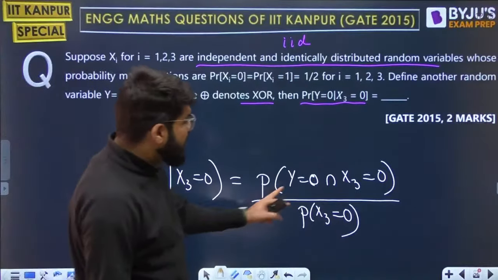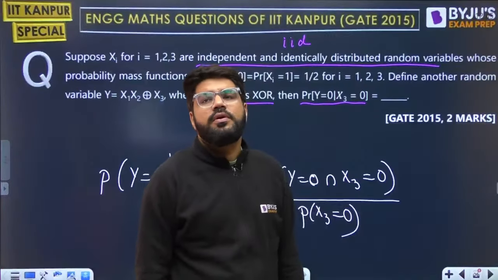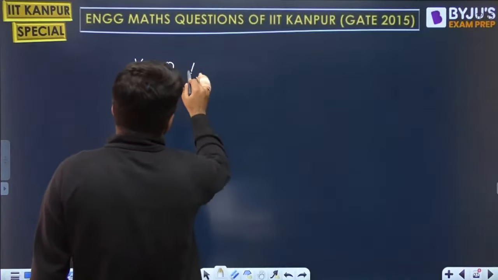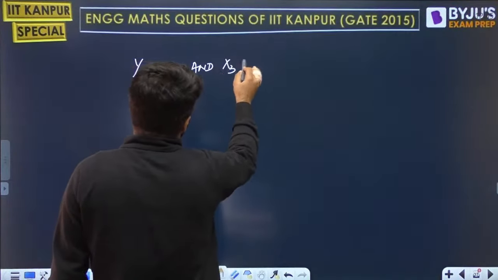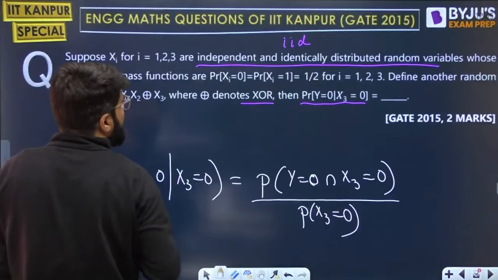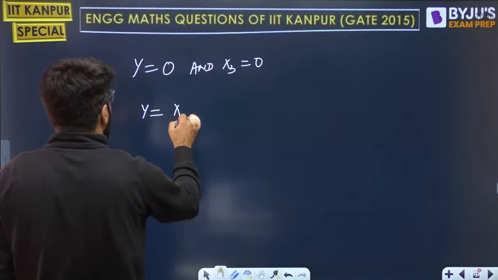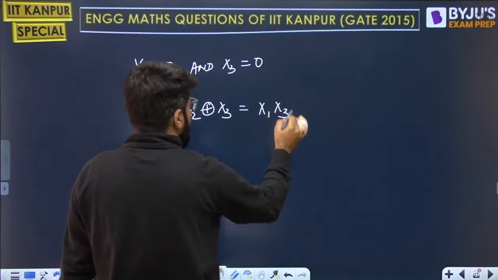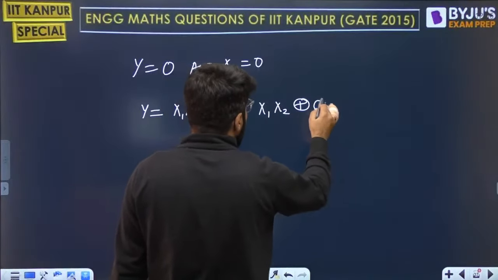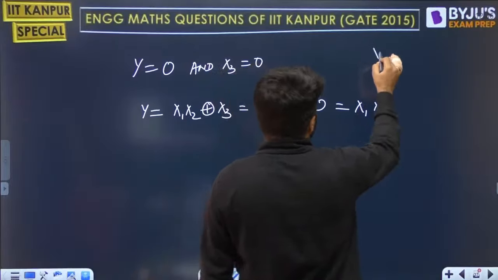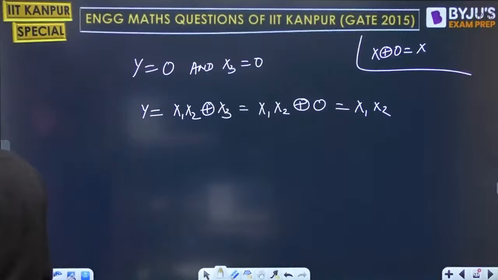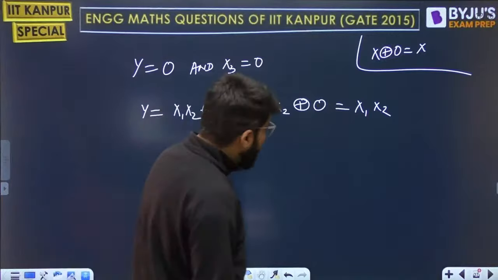Now, Y equal to 0 intersection X3 equal to 0. Intersection means we write AND: Y equal to 0 and X3 equal to 0. Now what is Y? Y is X1 X2 XOR X3, and we have to take X3 as 0, so it is X1 X2 XOR 0. And X XOR 0 is X, using the property that X XOR 0 is equal to X. So Y is equal to X1 X2.